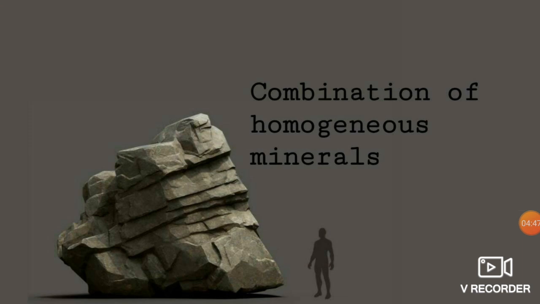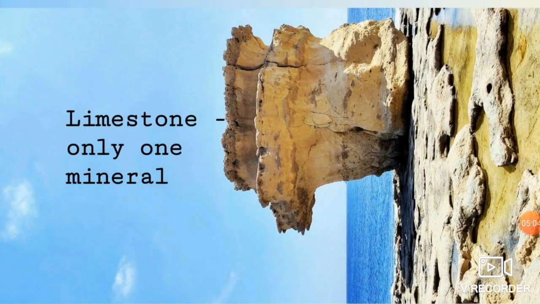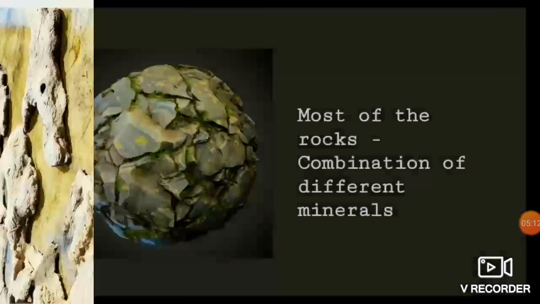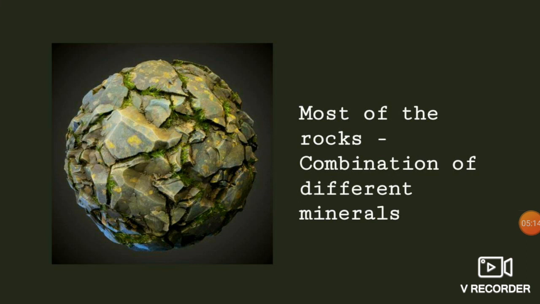So rocks will be having a combination of homogeneous minerals. I already told you what is homogeneous, right? A similar kind of minerals. Clear. So the rocks are having minerals, and not only a single mineral, it will be having a combination of minerals. And some rocks like limestone will be having only one type of mineral. Okay, limestone rocks will be having limestone as a mineral. But most of the rocks will be a combination of different types of minerals.